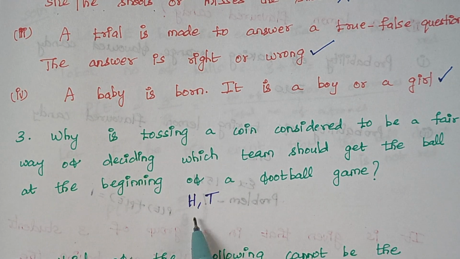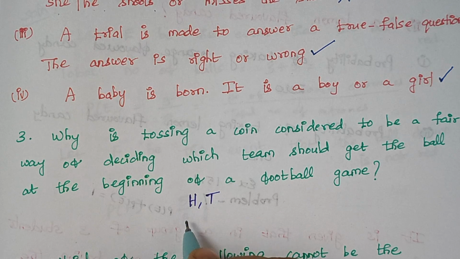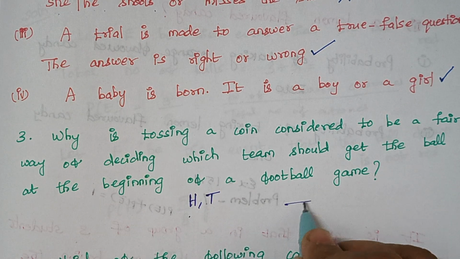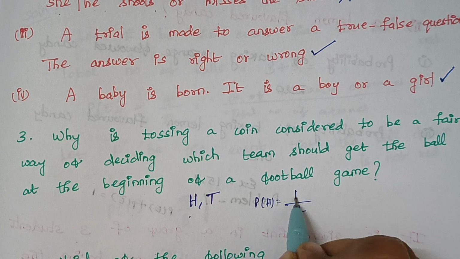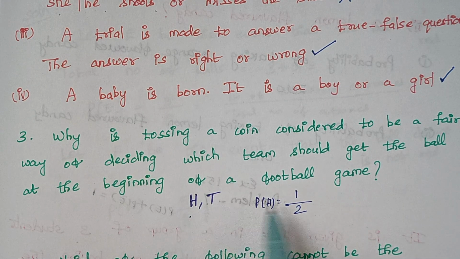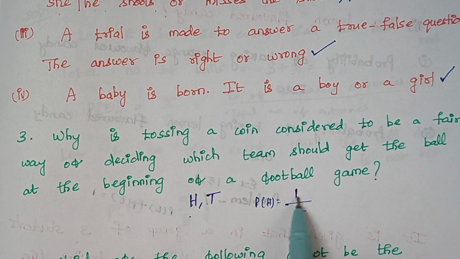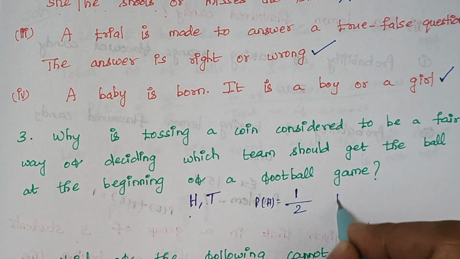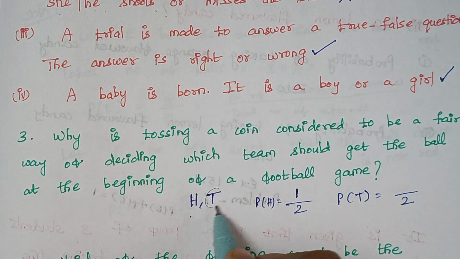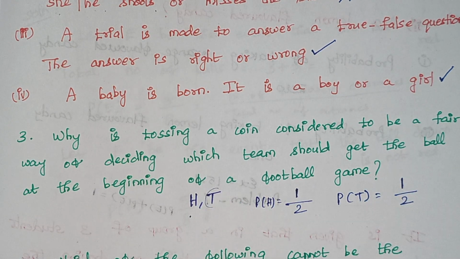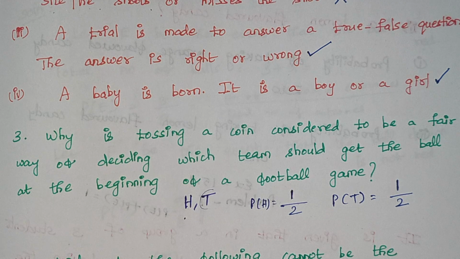So the probability of getting a head is, totally we have two outcomes, so the probability of getting a head is 1 by 2, because we have only one head. Again, the probability of getting a tail is, out of two outcomes we have only one tail. So again it is 1 by 2.